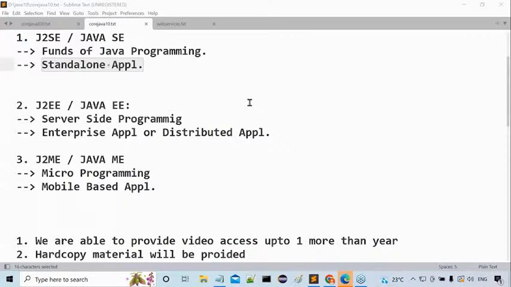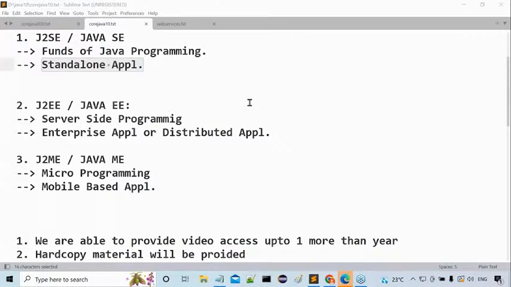Let me start our syllabus, that means the content of what I'm going to discuss with you in core Java. First is the introduction part. In the introduction there might be four or five subtopics, but I'm not going to talk about subtopics at present, only the main concepts.